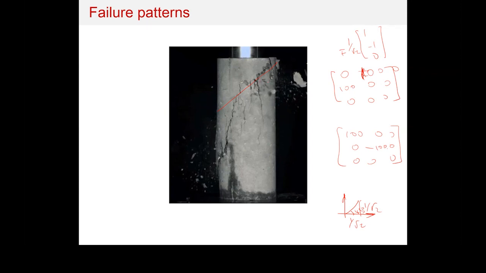So this plane is a physical plane. And the angle of this plane is physical, and when the material is going to fail due to the shear, it is going to fail at this specific plane. It's not going to fail at any other plane. It's going to fail exactly at this plane.